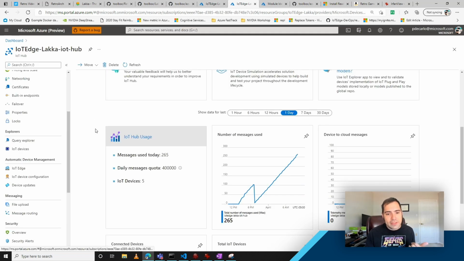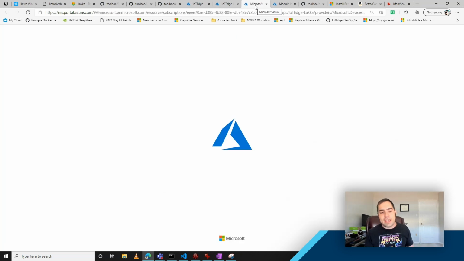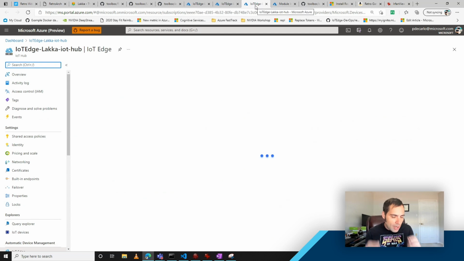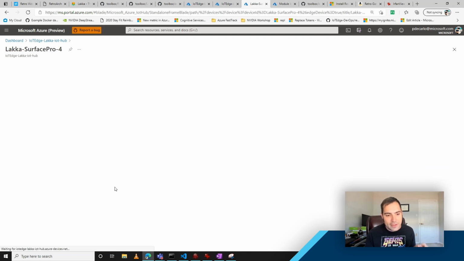Inside of an IoT Hub, you'll see there's a section here for IoT Edge, and that will allow me to see all of my devices that are effectively configured as edge devices and capable of receiving deployments. This process is going to require that the machine is connected to the internet at this point in time, because it has to receive that deployment.